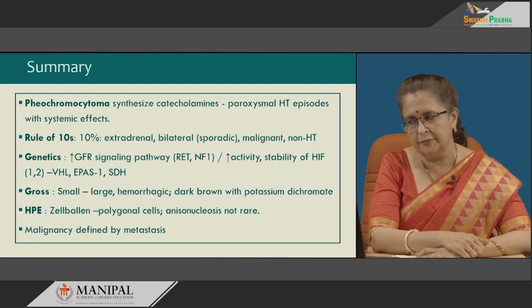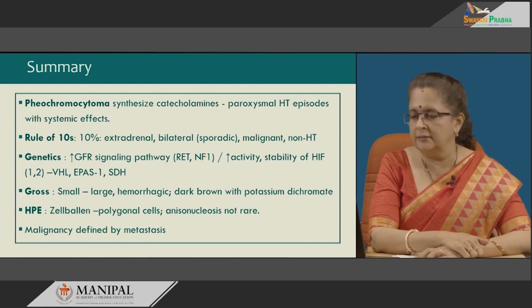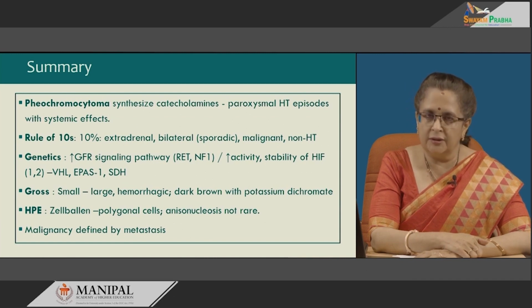Mutations of HIF can occur, both 1 alpha as well as 2 alpha, or be associated with non-degradation because of abnormality in VHL, EPAS1, as well as the third important pathway, that is the SDH mutation pathway.